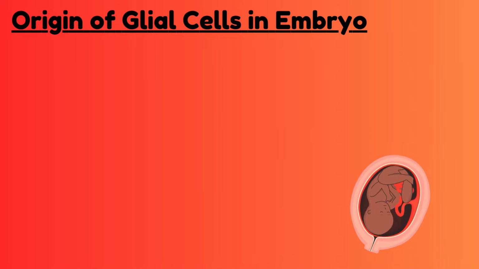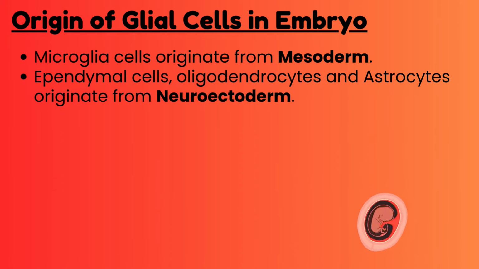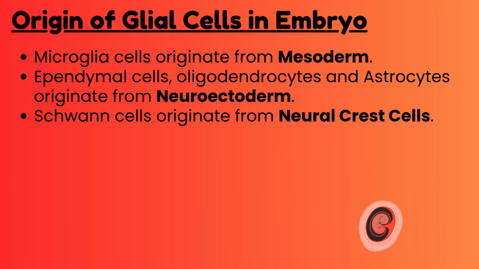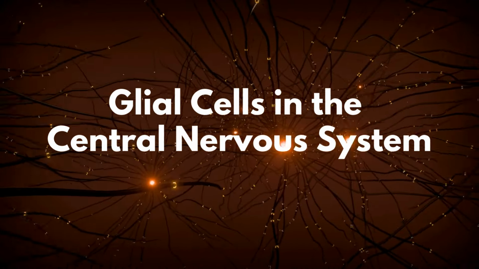What is the origin of glial cells in the embryo? There are 3 different sites of origin for specific types of glial cells. Microglia cells originate from mesoderm. Ependymal cells, oligodendrocytes and astrocytes originate from neuroectoderm. Schwann cells originate from neural crest cells. Now we will discuss the details of glial cells in the central nervous system.